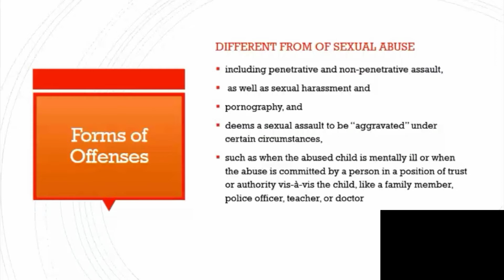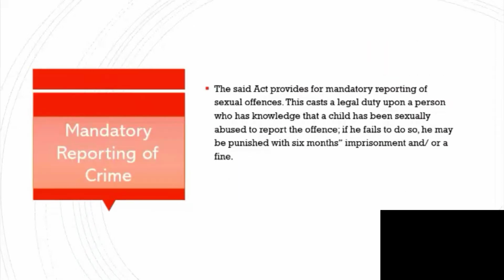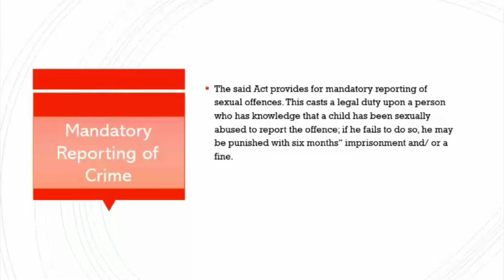Let us move on to the next section, that is the mandatory reporting of crime. This act provides for mandatory reporting of sexual offences. This casts a legal duty upon a person who has knowledge that a child has been sexually abused to report the offence. If he fails to do so, he may be punished with 6 months imprisonment or fine.